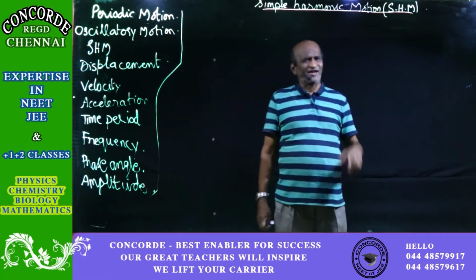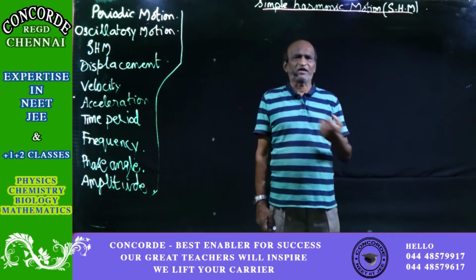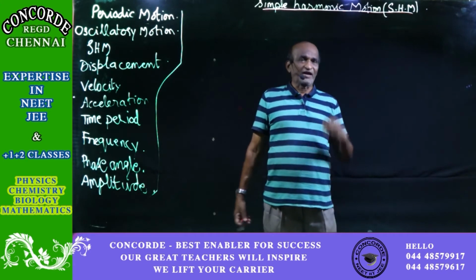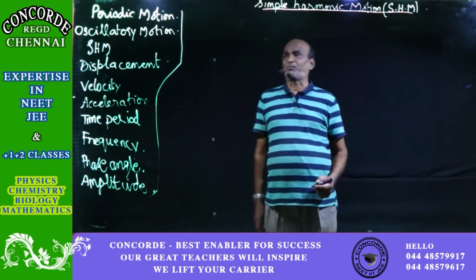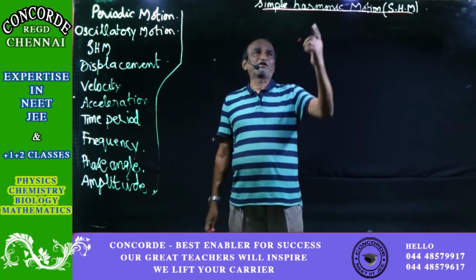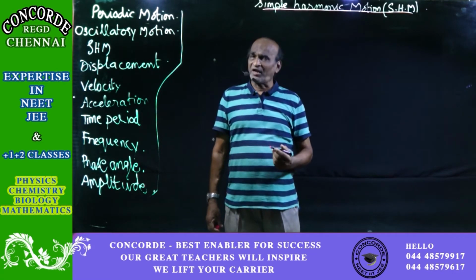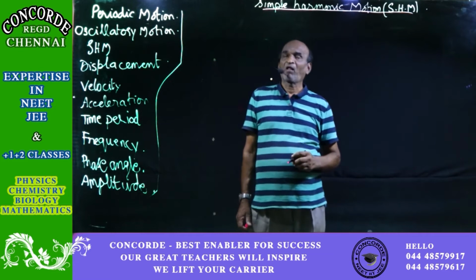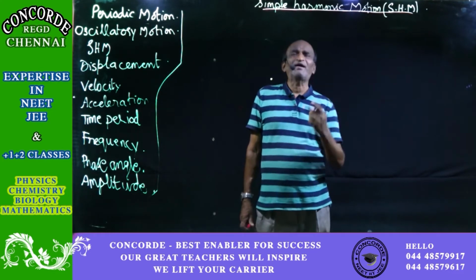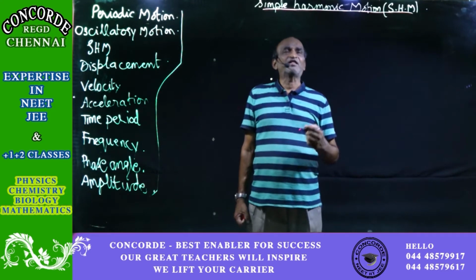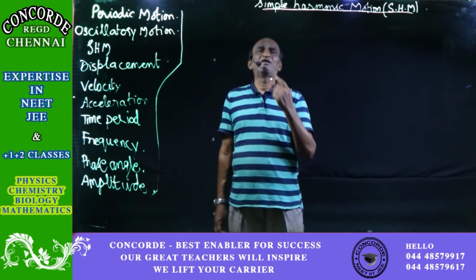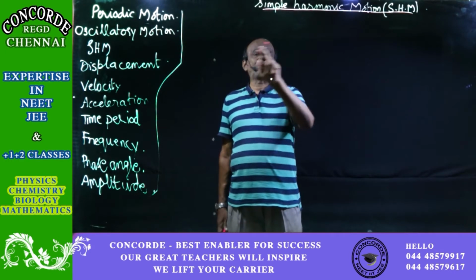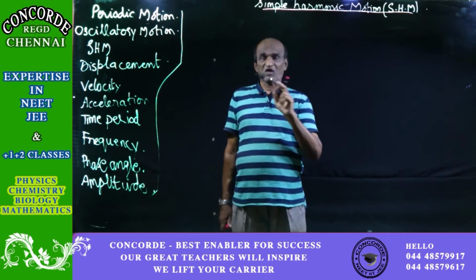One thing that you will have to understand is that for any kind of vibratory or oscillatory motion, there is a fixed point. So the entire chapter depends upon that fixed point. And for the topic that we have to look into, the simple harmonic motion, the fixed point is known as the mean position. There are different paths where the particle has to pass via the fixed point or the mean position. It can have any shape, elliptical, circular, and so on.